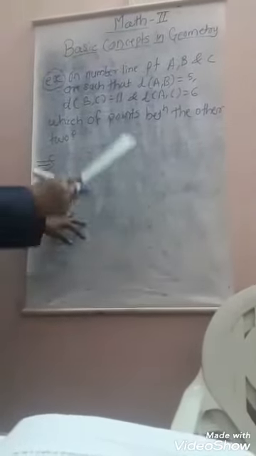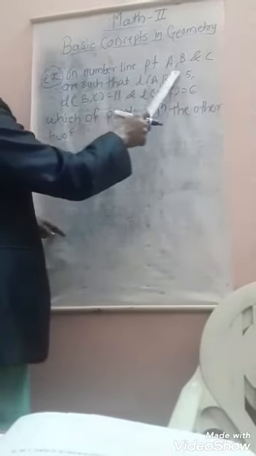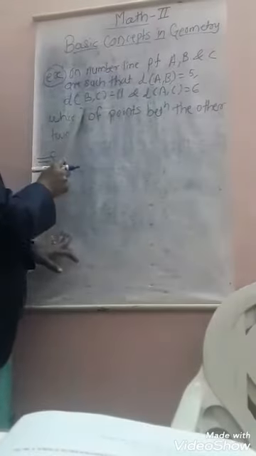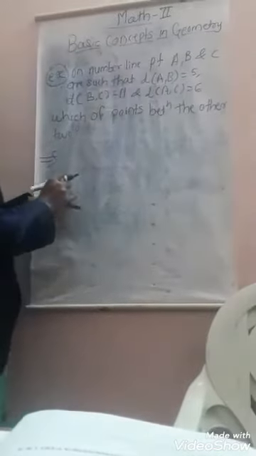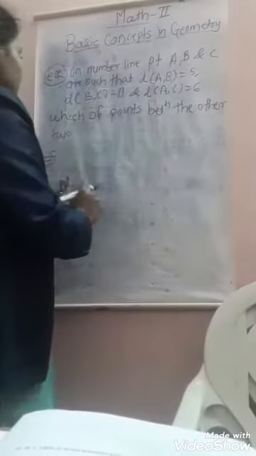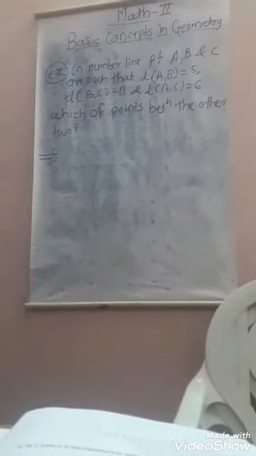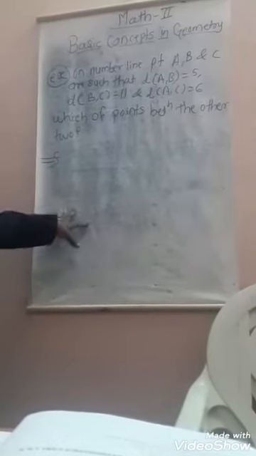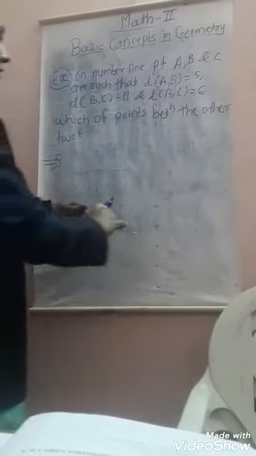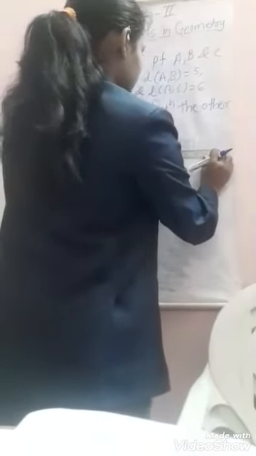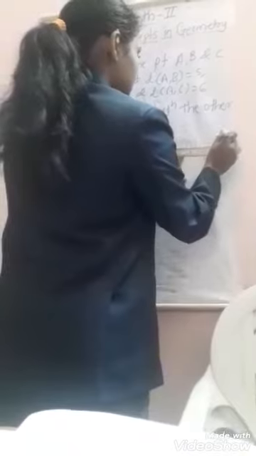One example, depending upon the betweenness. On the number line, points A, B and C are such that distance AB is equal to 5 centimeter, distance BC is equal to 11 centimeter and distance AC is equal to 6 centimeter. Which of the points A, B and C is between the other 2 points? Here given 3 points on a line A, B and C. Firstly we draw the number line.